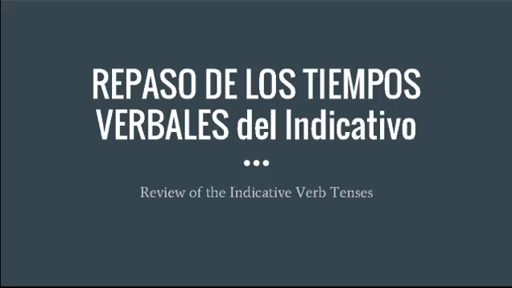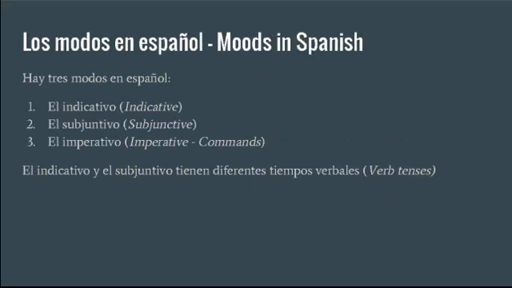Before we look at the different verb tenses, it's important to realize that there are three moods in Spanish. There's the indicative, the subjunctive, and the imperative moods. Moods are essentially just an approach to the way that the language is used. The indicative is for things that are seen as reality. They're true. The subjunctive is for things where you're expressing some kind of emotion or doubt or denial or a recommendation, or if you're making some kind of judgment or there's conditions about what you're saying. We're not going to look at the subjunctive much today, but it's important just to realize that that's a mood.